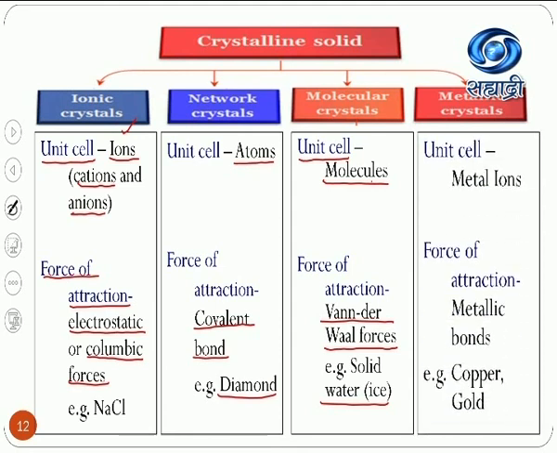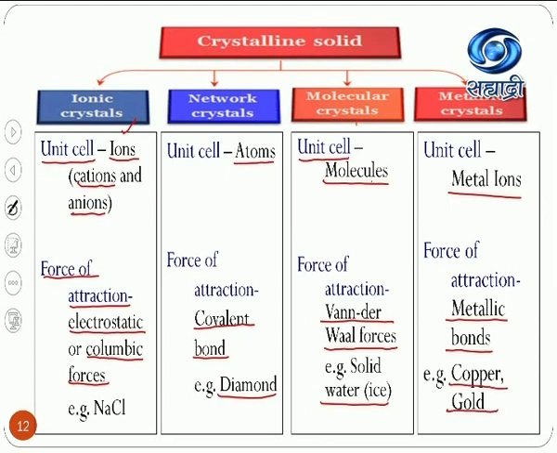And the last one is the metallic crystal. Metal ions are the unit cells, while the metallic bond, which is a special type of bond, is the force of attraction between those unit cells.